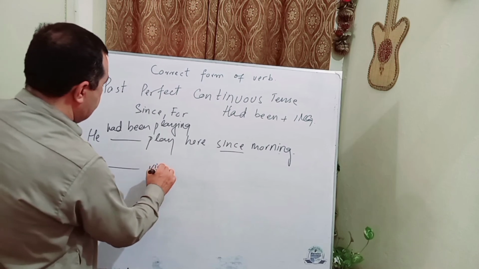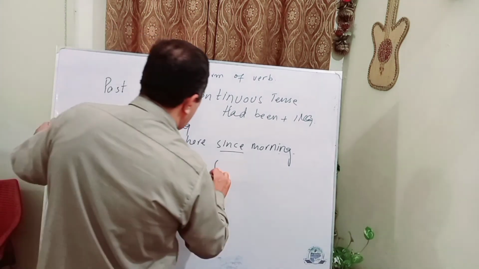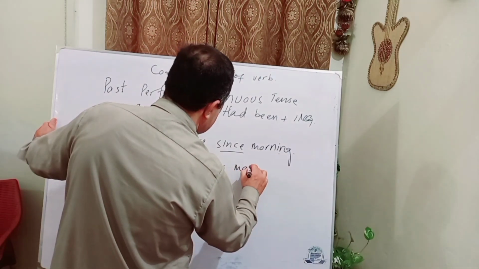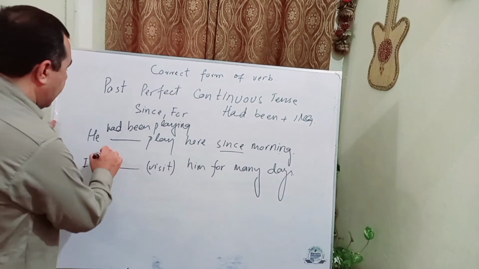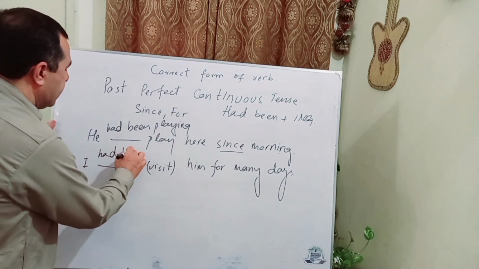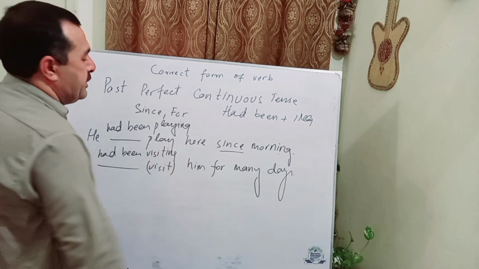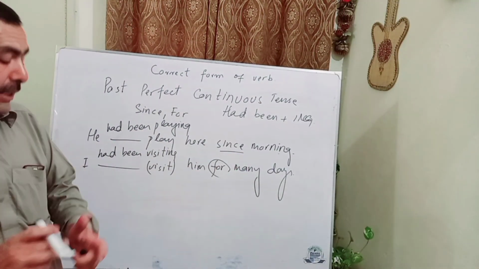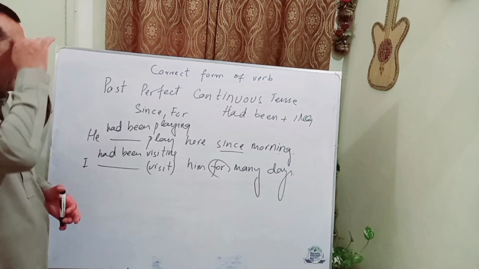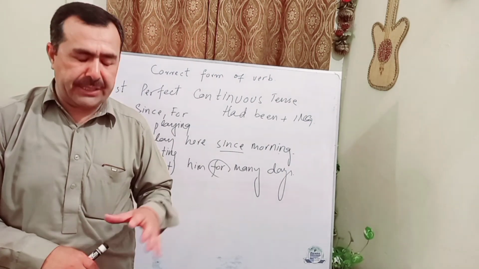I visited him for many days. So I had been visiting him for many days, because of this for, and time is mentioned. So both uses are the same, present perfect continuous and past perfect continuous. This was the last tense of past tenses.